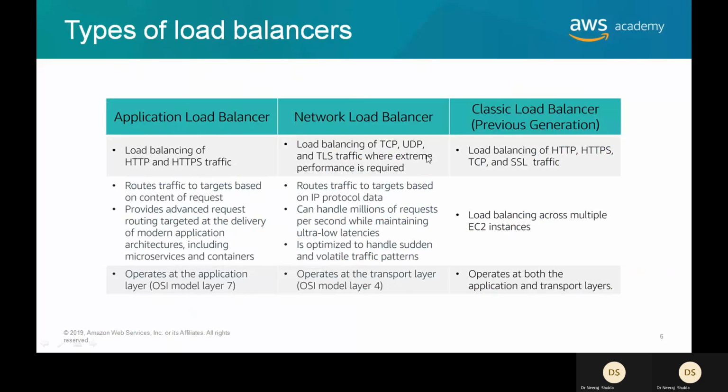That is why they are called application load balancers. Network load balancers deal with TCP, UDP, and TLS traffic, transport layer security. They route traffic to targets based on IP protocol data. They can handle millions of requests per second because, as you know, if you are talking about packets, there will be millions of packets. It is optimized to handle sudden and volatile traffic patterns. And they work on layer number 4, that is the transport layer.